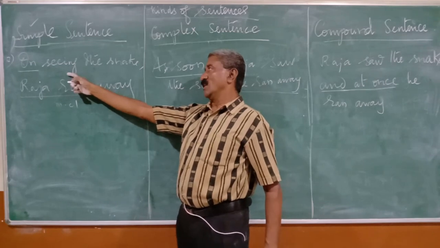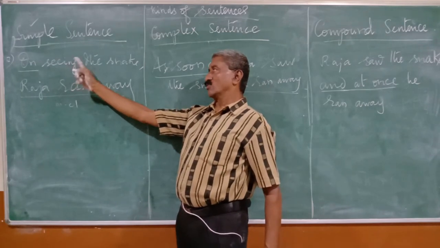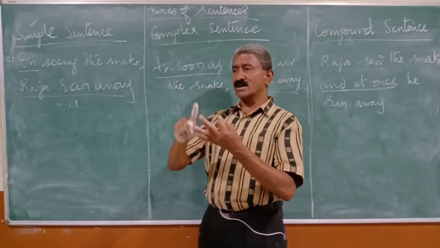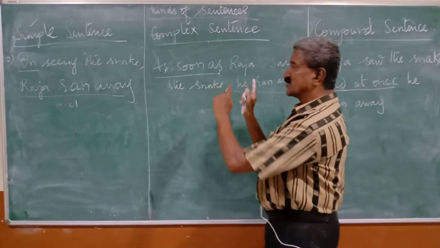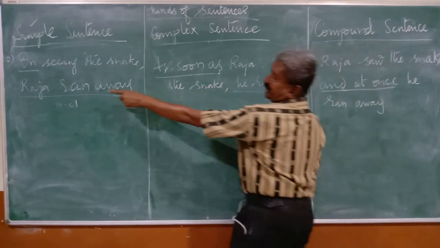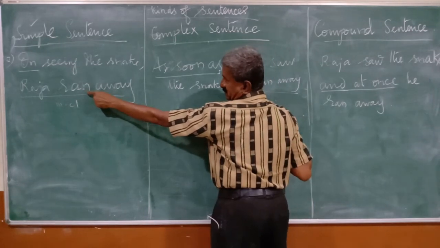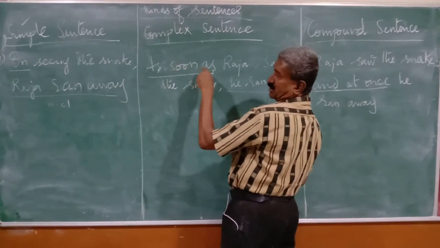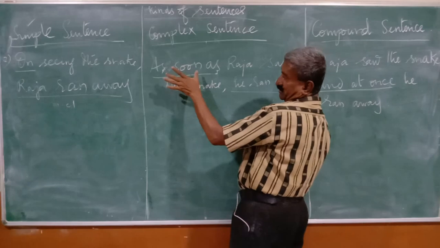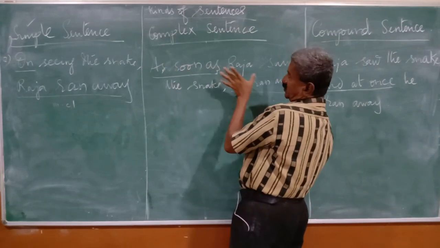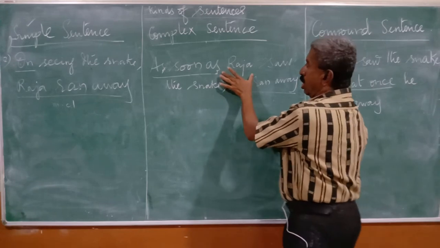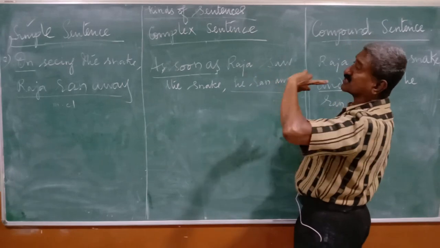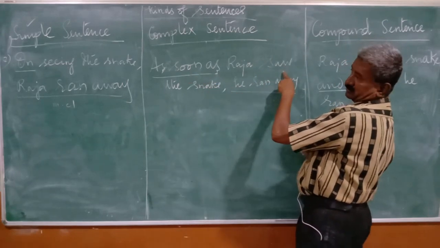we have to create a verb from seeing. Seeing is a gerund or present participle. From that we have to create a main verb. See, saw, seen. In what tense will we have to put it? Let's find: ran. It is in the past tense, so we have to create the past form. The complex conjunction comes first, next the subject Raja, and the verb seeing, from which we create the past form, that is saw.